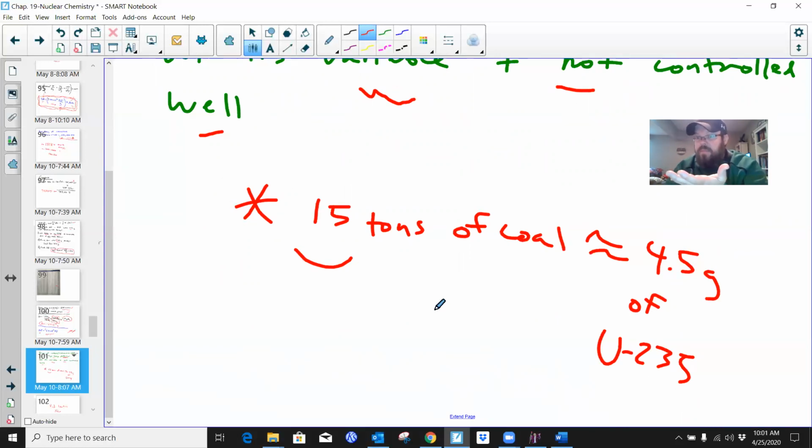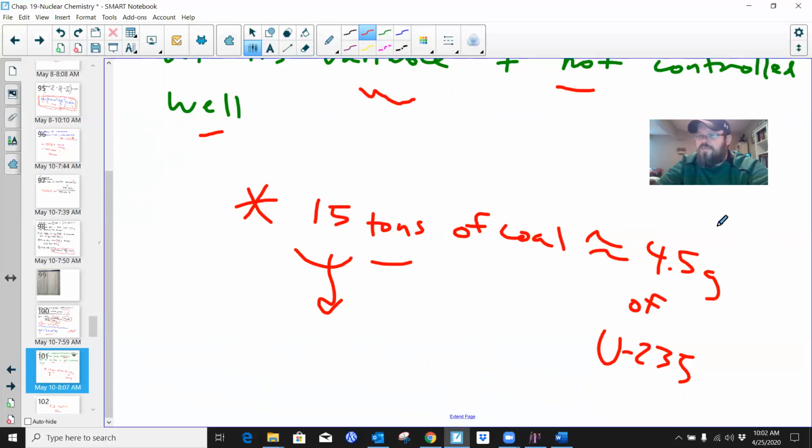Hardly anything, compared to 15 tons of coal, which is basically 15 dump truck loads. 15 dump truck loads is the same as 4.5 paper clips.